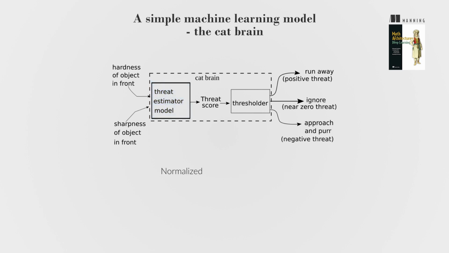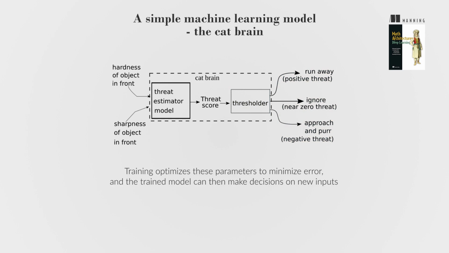The model uses normalized inputs and parameters, weights and bias, to compute a threat score, which is then translated into a decision, the output class. Training optimizes these parameters to minimize error, and the trained model can then make decisions on new inputs.